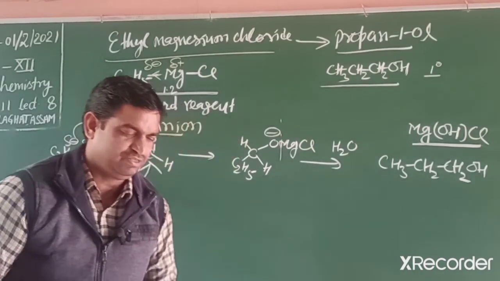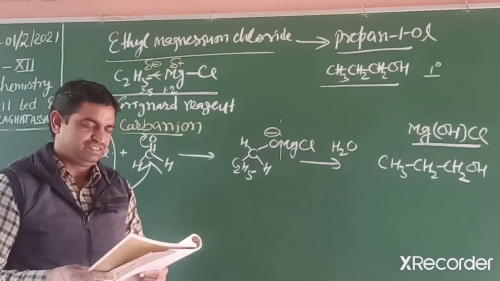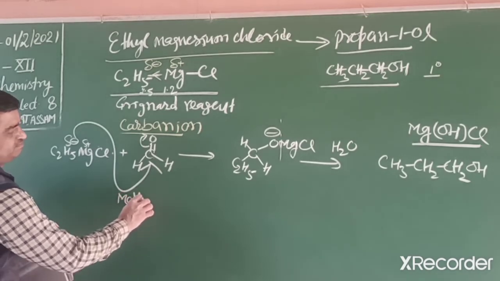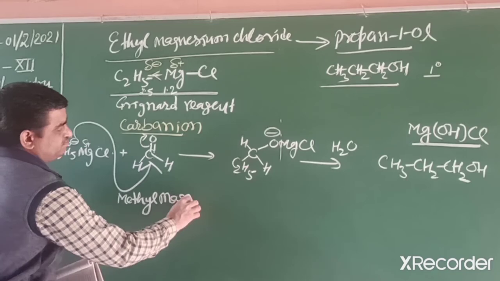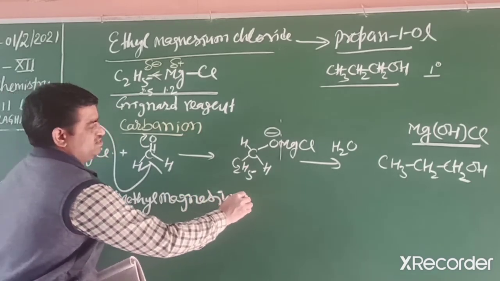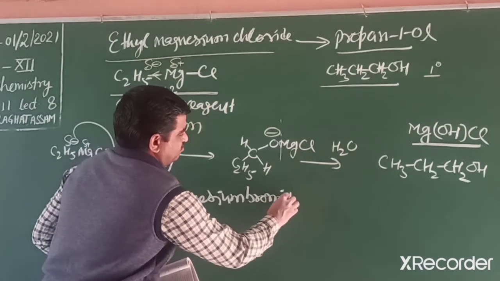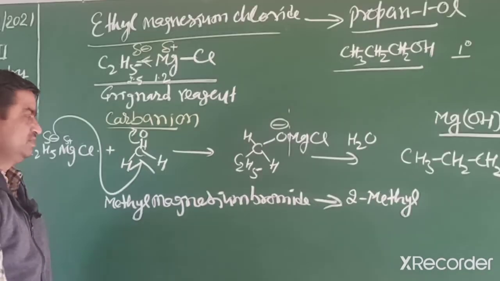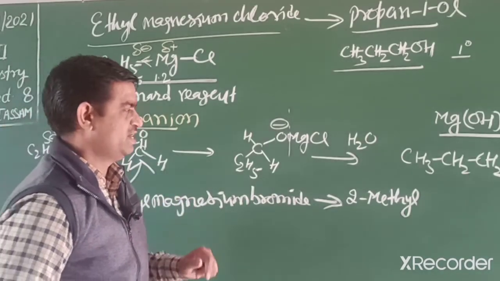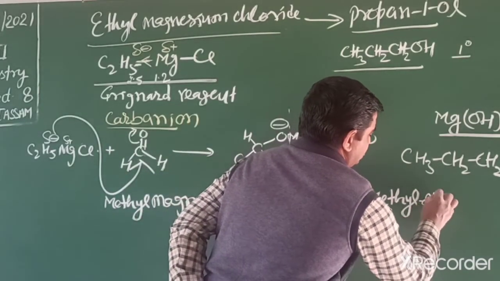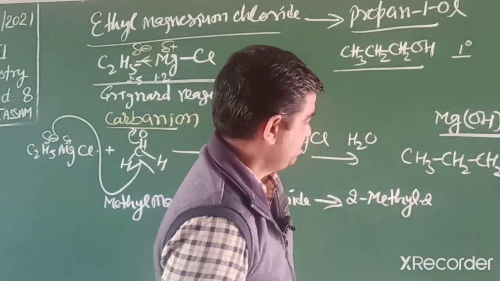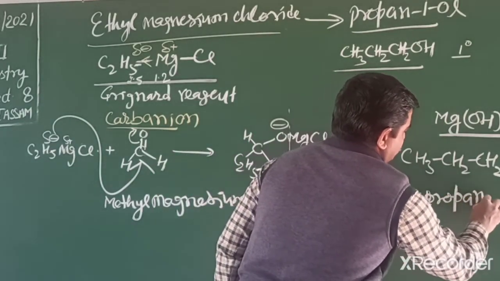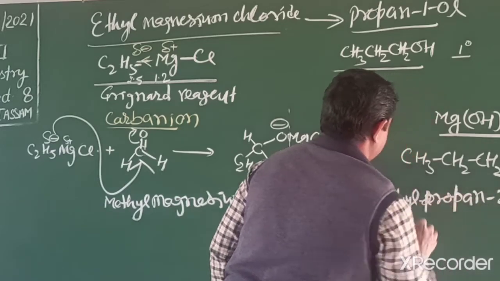Another conversion related to Grignard reagent: methyl magnesium bromide into 2-methyl propane-2-ol.